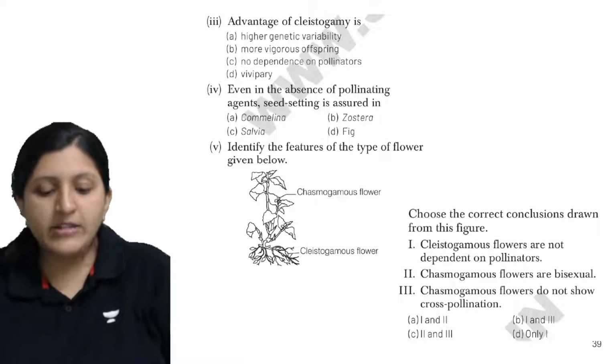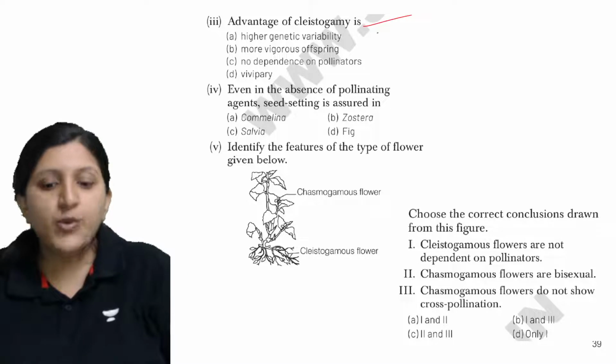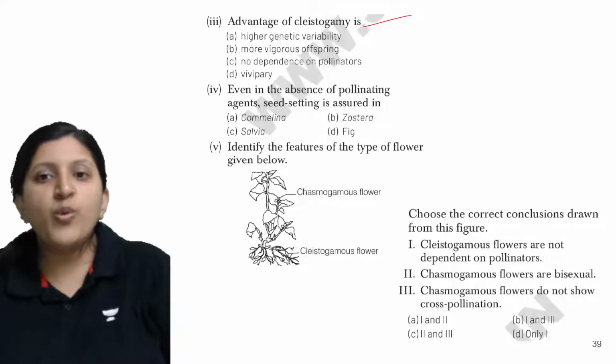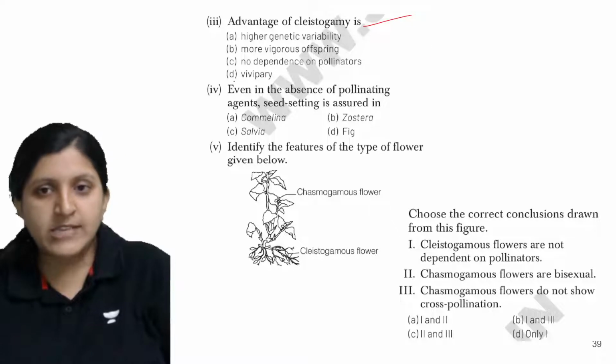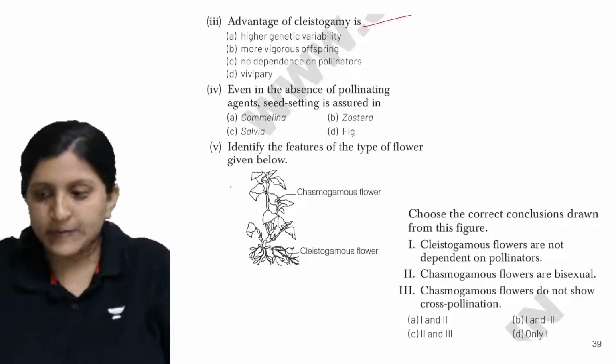Now the advantages of clistogamy are high genetic variability, more vigorous offspring, no dependence on pollinators, and vivipary.